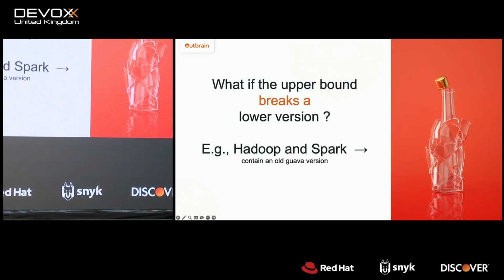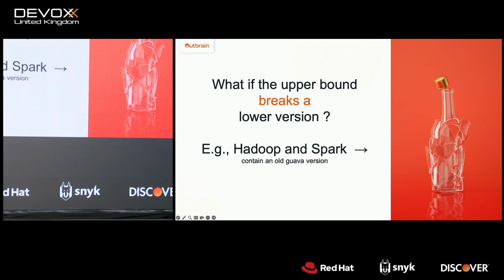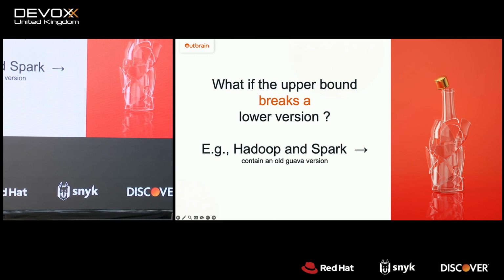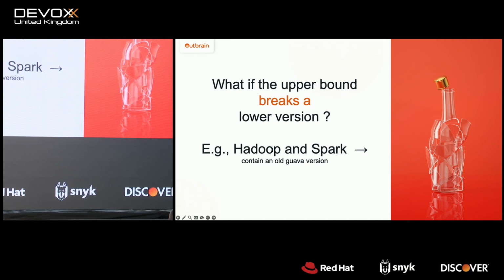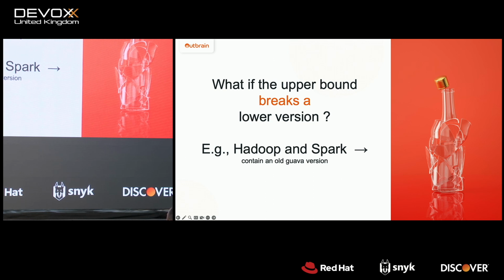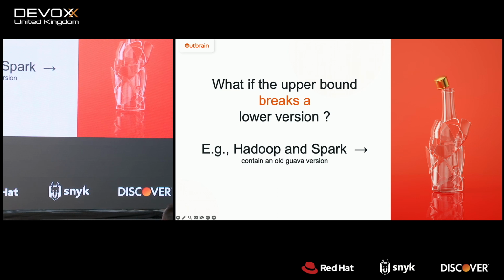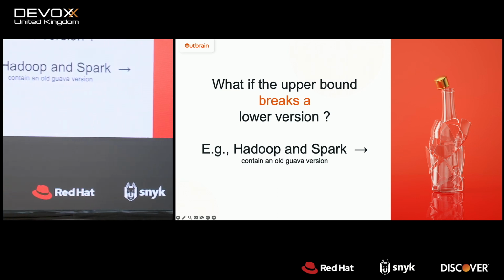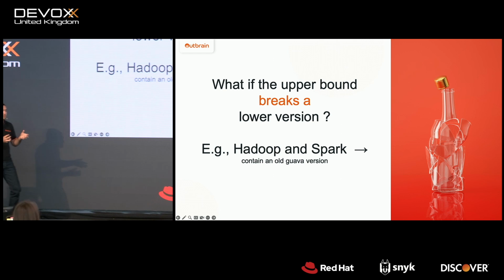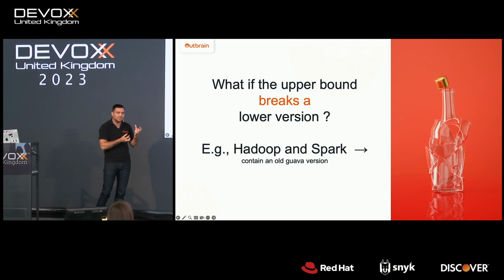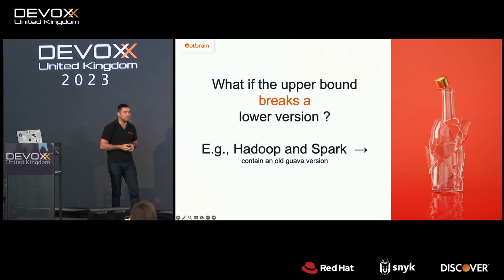So now you might be wondering, what if the upper bound breaks a lower version? For example, Hadoop and Spark that contain old Guava version. Who is using Hadoop and Spark here? Okay, at least you. So you might be familiar with this kind of problem. And we actually cannot exclude it. We have some situations where we must use this old Guava version or old dependency.